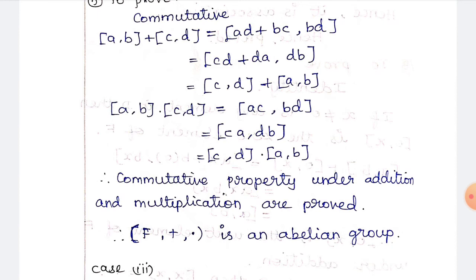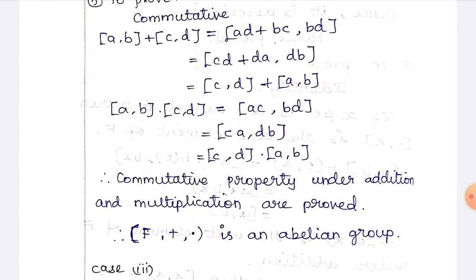So this BC you have to write CB. So here also we have one correction, that is not CD, CB. CB plus DA comma DB. So in the next step we have to write like this, (c, d) plus (a, b). So (a, b) plus (c, d) can be written as (c, d) plus (a, b).